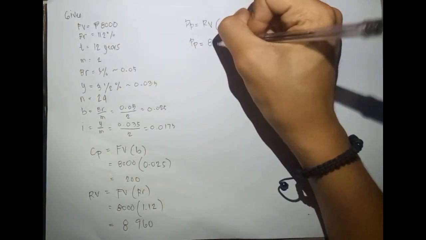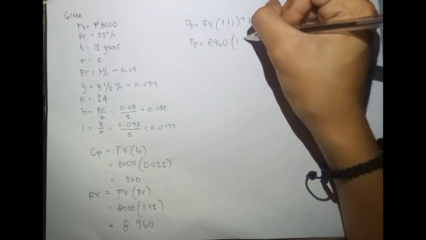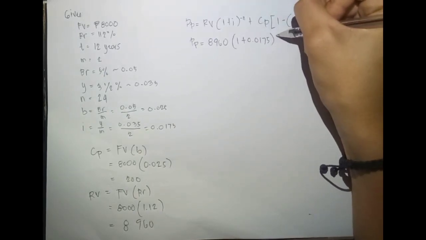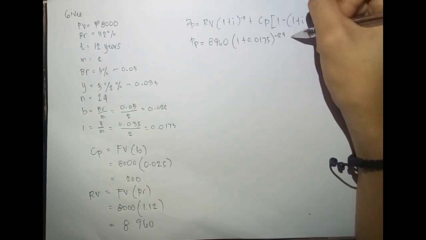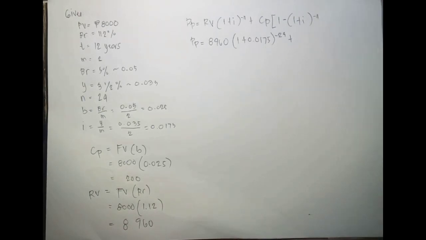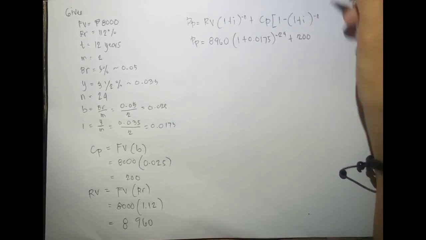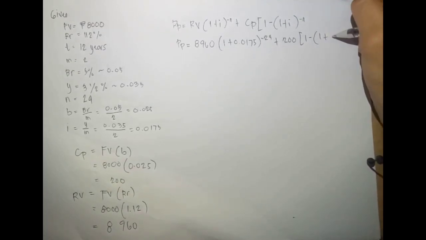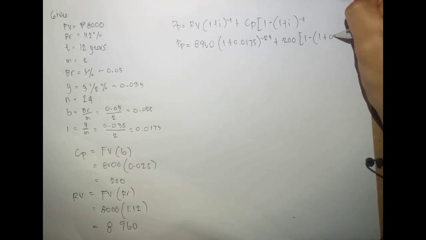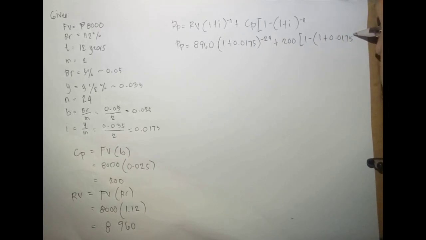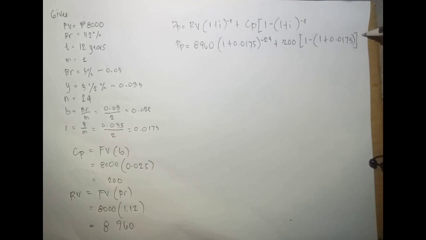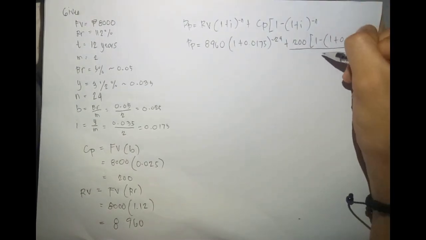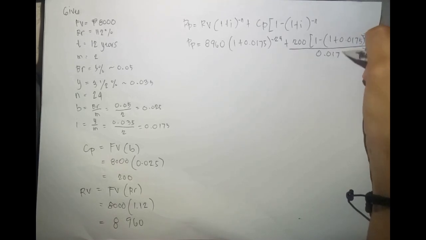8,960 times 1 plus I o yung 0.0175 raised to negative 24, plus CP o yung ating coupon payment na 200, the quantity of 1 minus 1 plus I or yung ating 0.0175 raised to negative N, negative 24, all over I, or all over 0.0175.